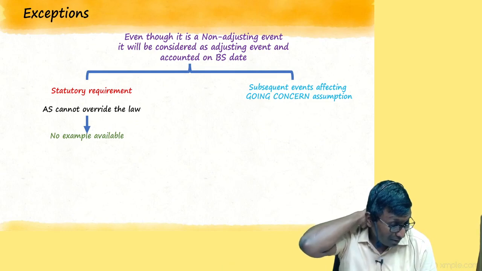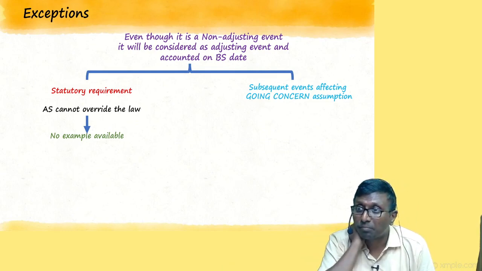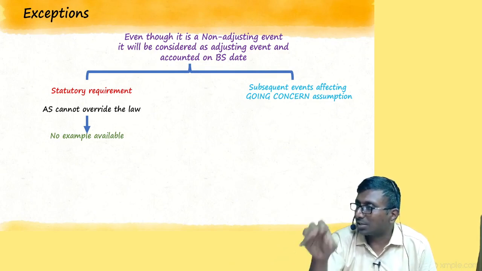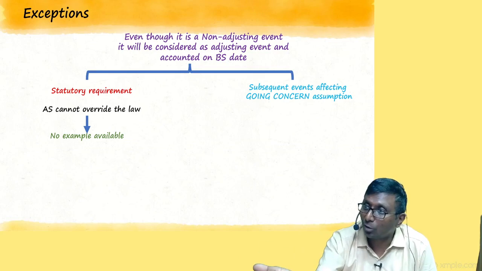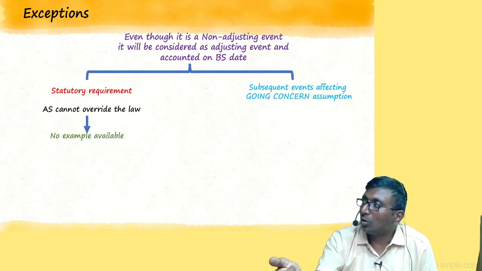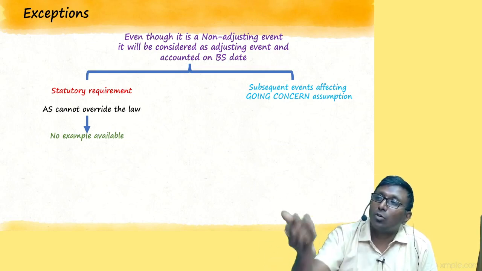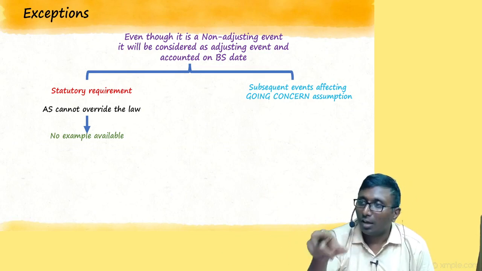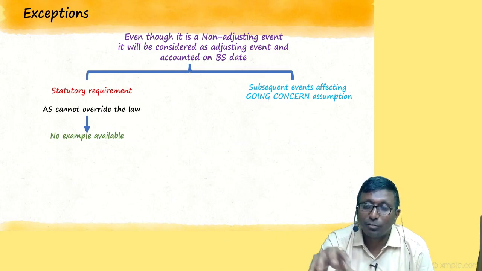Is that adjusting or non-adjusting? Strictly speaking, non-adjusting. But it is affecting the going concern assumption. You can't say next year you will account, because next year you will not be there. So for this kind of information, we will now give caution.